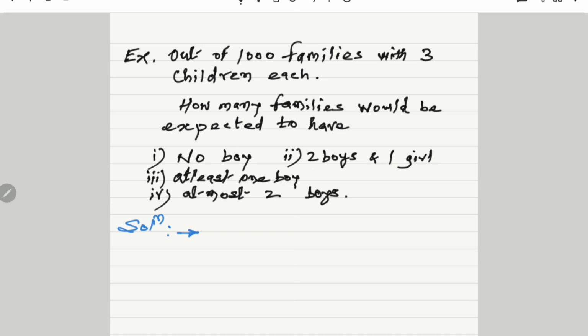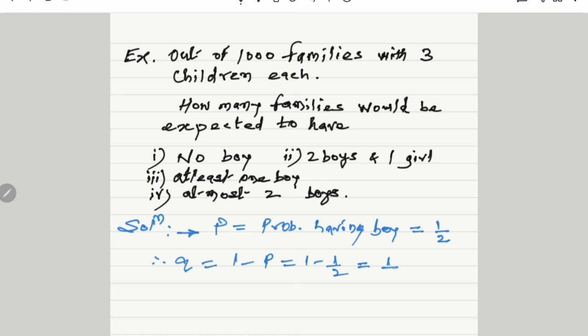To obtain this solution, we consider P as the probability of having a boy, 1 by 2, meaning either we have a boy or a girl. Therefore Q is 1 minus P, 1 minus 1 by 2, as 1 by 2.